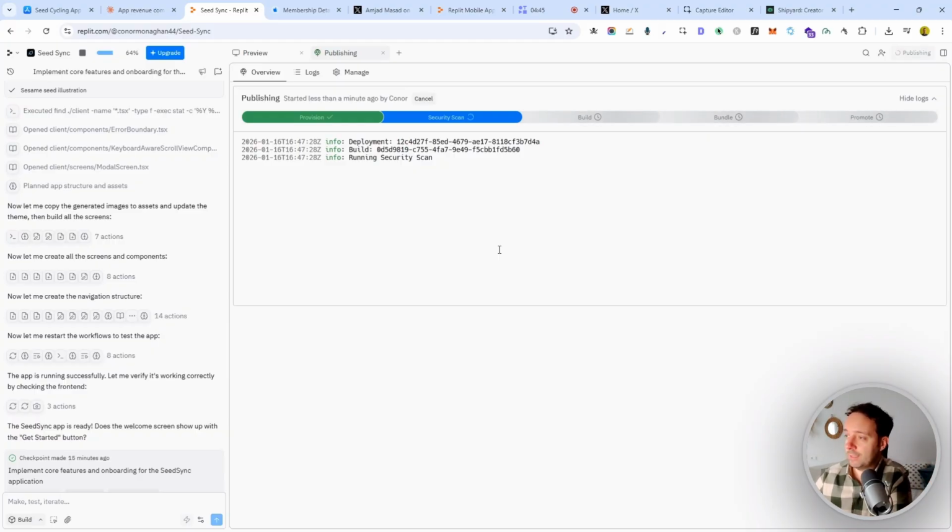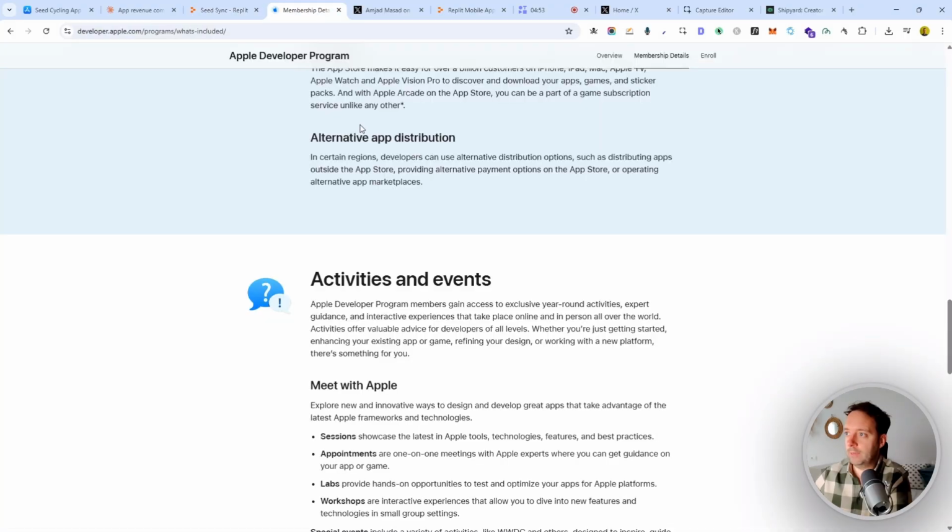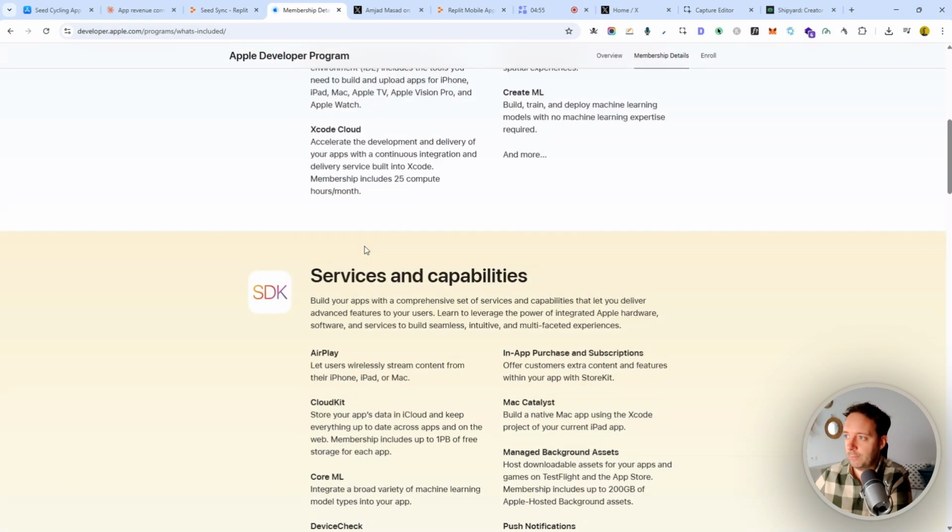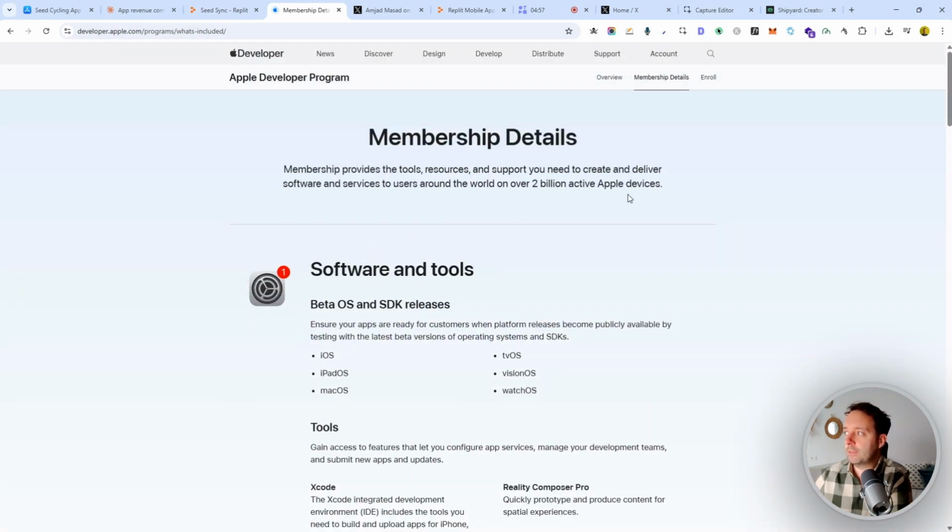And I guess the next step will be just publishing it on the Apple Store. To publish on the Apple Store, you'll need to get an Apple developer account. So that you get here. I'll leave links to all these, of course, down below. But I think this costs $99 per year. So you do need to invest a little bit of money into this. And basically, that's what I'm going to be doing. I'm going to make a few apps using Replit and other tools like Vibecode and anything, give them all a try, see which one is the best, and make videos for you on this channel.